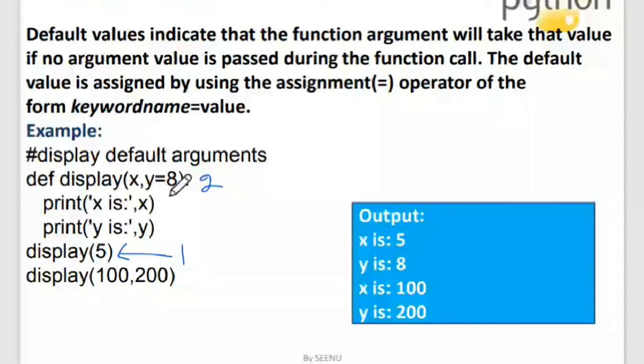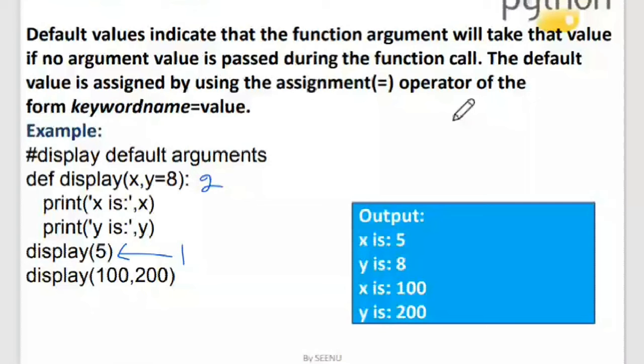If the argument is not passed by the calling function, it will take this default value. Is this concept clear to everyone? Such kind of arguments are called default arguments. The default value is assigned by using the assignment operator of the form keyword is equal to value. So here y is the key and 8 is the value.